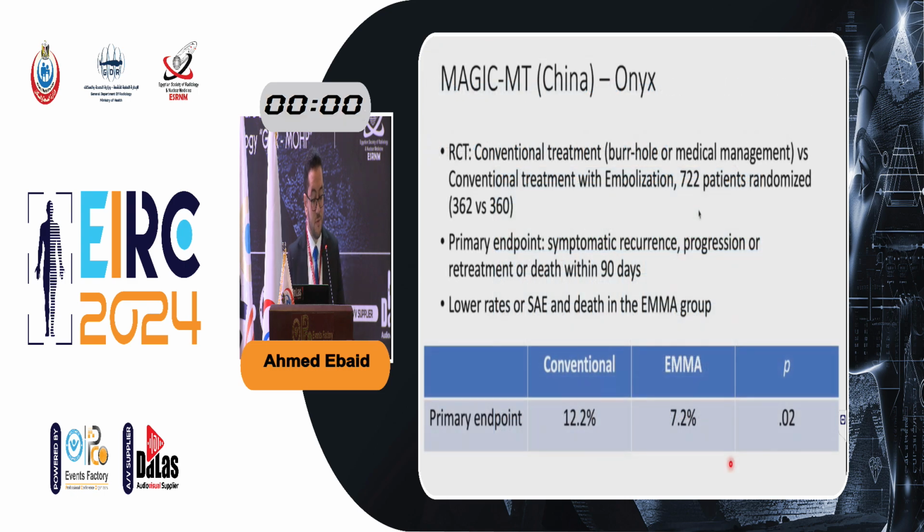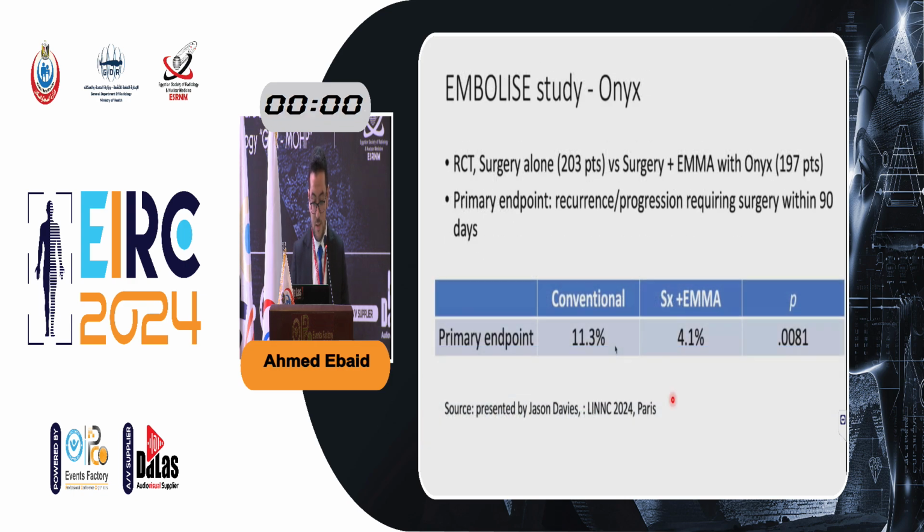Some of the recent randomized control trials: the MAGIC trial in China, which was using Onyx as an embolic material, comparing conventional surgical treatment versus embolization in about 700 patients. The primary endpoint was symptomatic recurrence, progression, retreatment, or death within 90 days. We can see the primary endpoint was reached in about 12% in the conventional group in comparison to 7% in the endovascular middle meningeal artery embolization.